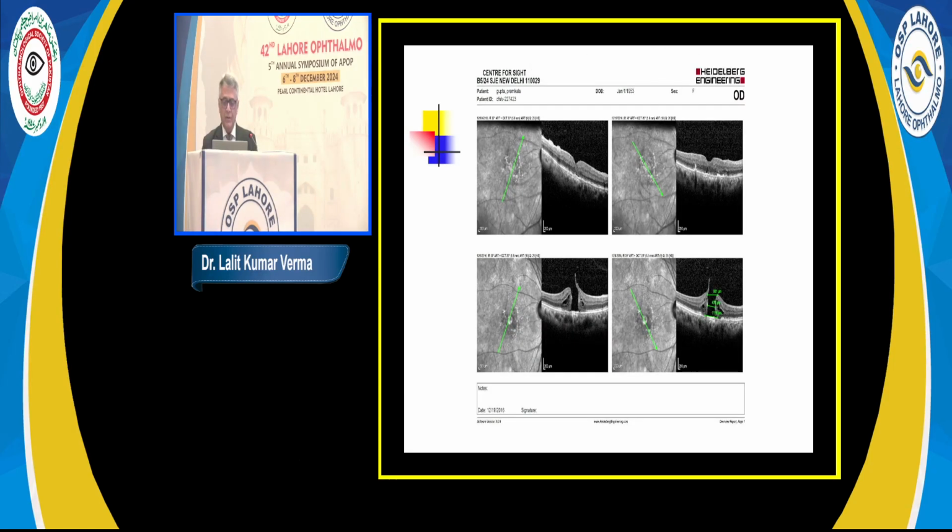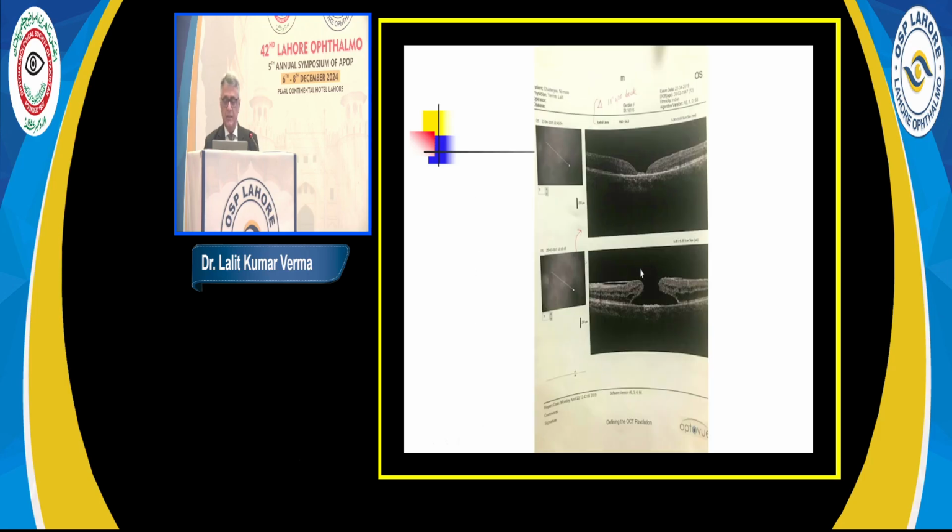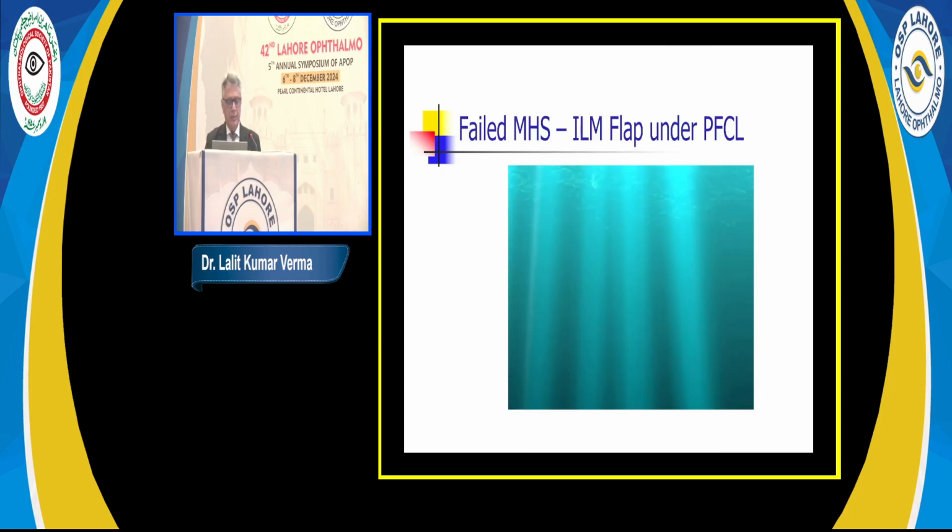So a lot of these patients have type 1 kind of closure. One of the main prognostic factors is size. This is again a macular hole of 1116, more than 1000 microns, and you see the post-operative picture, a type 1 kind of hole closure. This is that same lady which I had shown. This was 15 years back, although we had diagnosed, and again the macular hole did close. This lady till today has 6 by 12 kind of vision. So macular hole surgery is a reasonably successful surgery. Success rates are more than 90-95%, but sometimes it can have failure also.